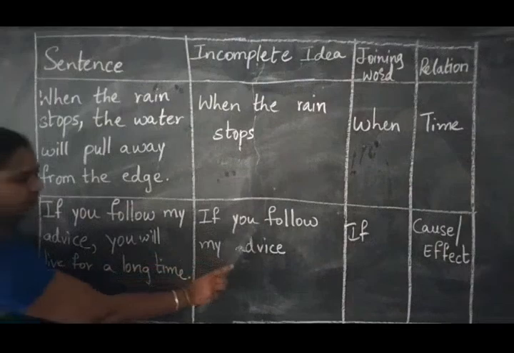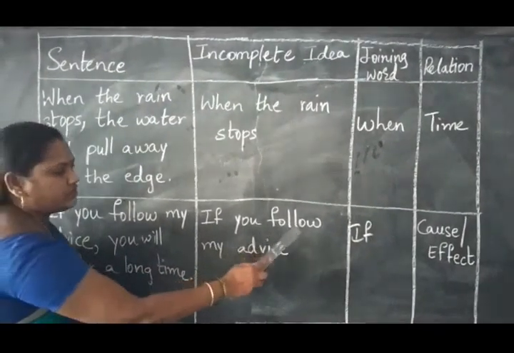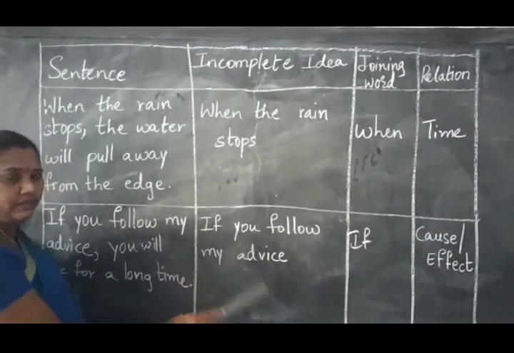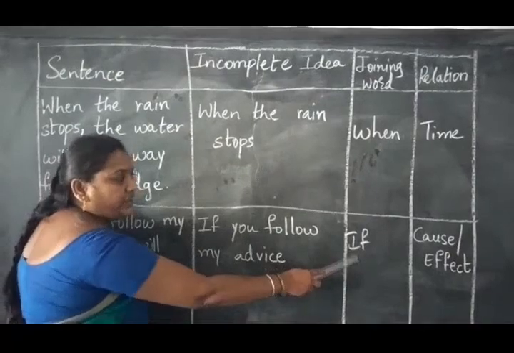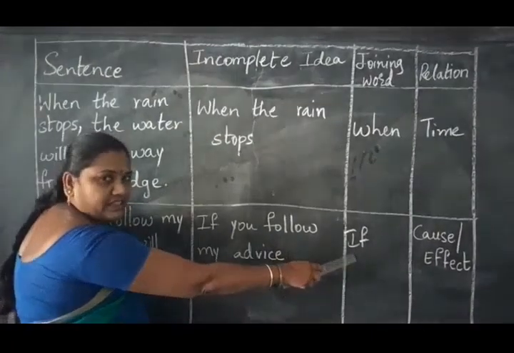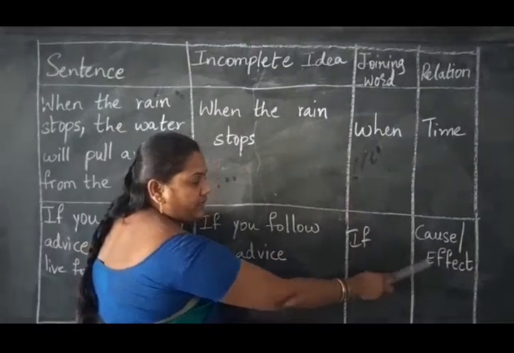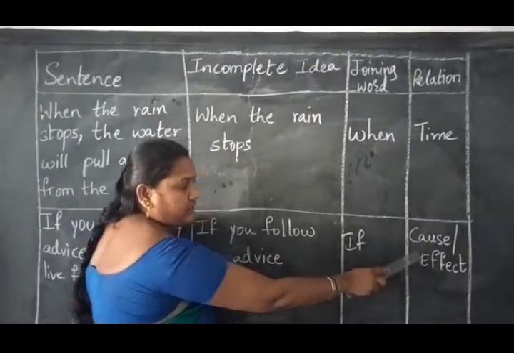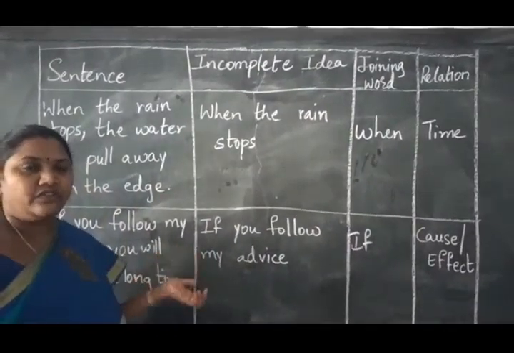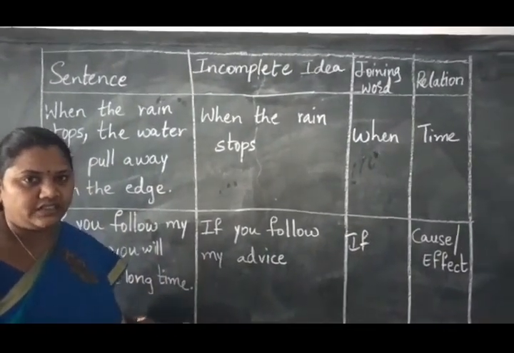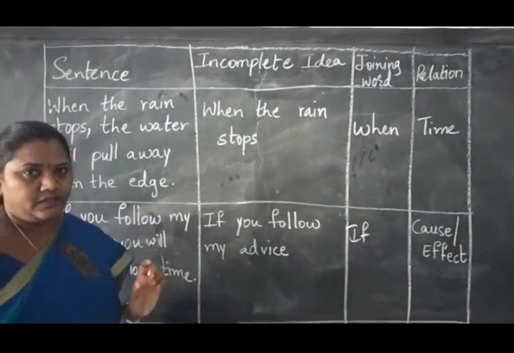Here this is an incomplete idea, and to make it a complete sentence, I am joining the complete idea and the incomplete idea by a subordinating conjunction, that is if, and this subordinate conjunction if is used in the relation of cause and effect. What is cause and effect, children? It is an equal and opposite reaction. For every action there is a reaction, we say, right? Same like that, for every cause there will be an effect. Okay.